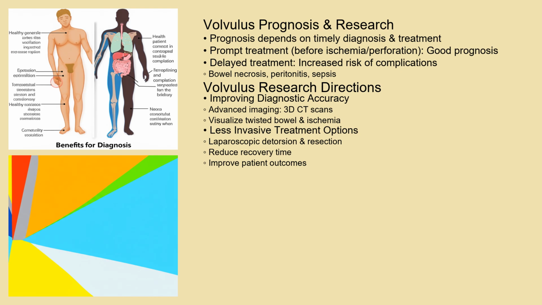Recent research focuses on improving diagnostic accuracy and developing less invasive treatment options for volvulus. For example, studies are investigating the use of advanced imaging techniques, such as 3D CT scans, to better visualize the twisted bowel and assess the degree of ischemia. Furthermore, research is ongoing to explore the potential of minimally invasive surgical approaches, such as laparoscopic detorsion and resection, to reduce recovery time and improve patient outcomes.